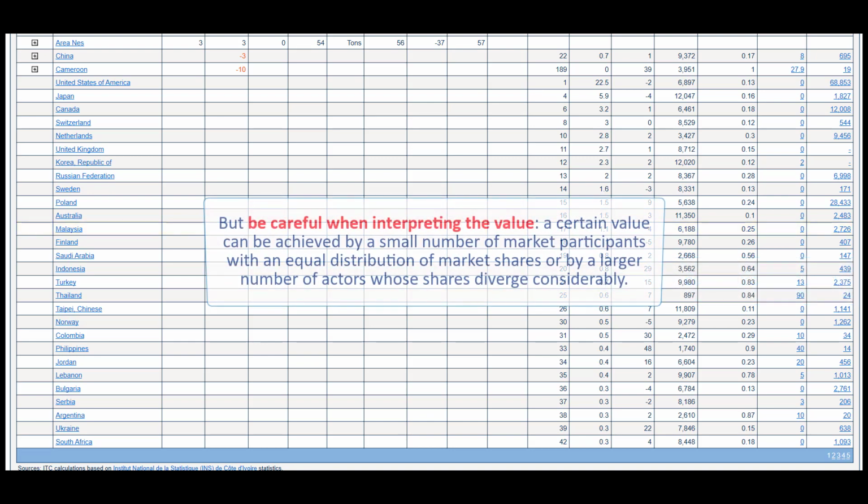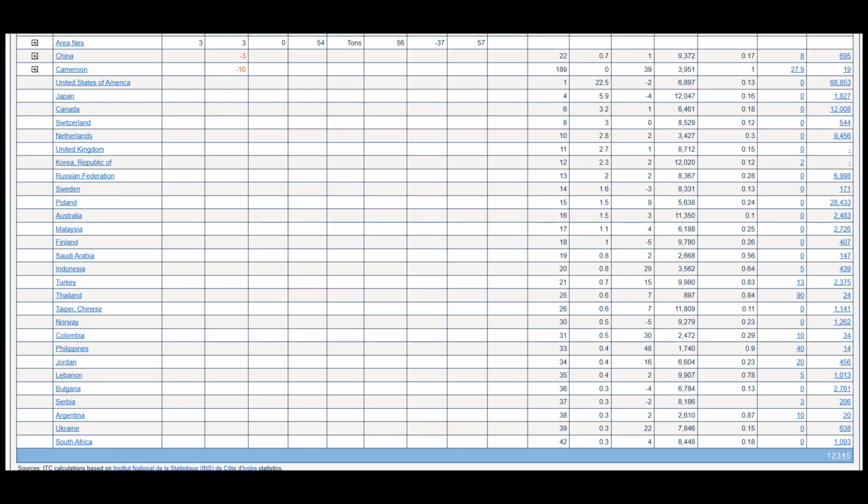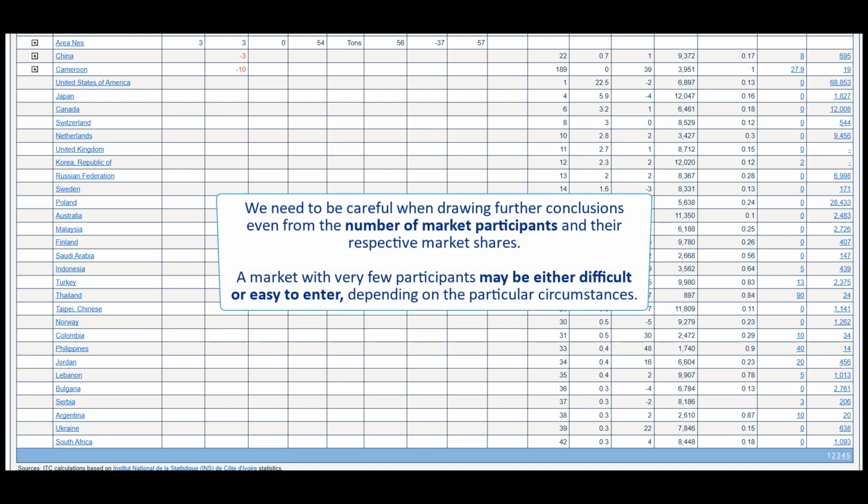But be careful when interpreting the value. A certain value can be achieved by a small number of market participants with an equal distribution of market shares, or by a larger number of actors whose shares diverge considerably. Moreover, we need to be careful when drawing further conclusions even from the number of market participants and their respective